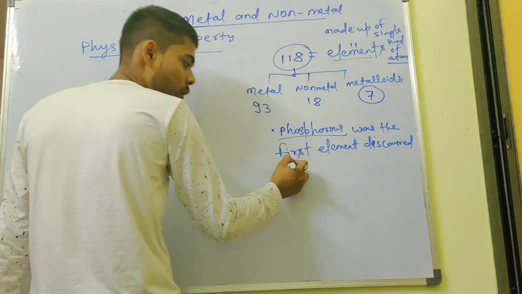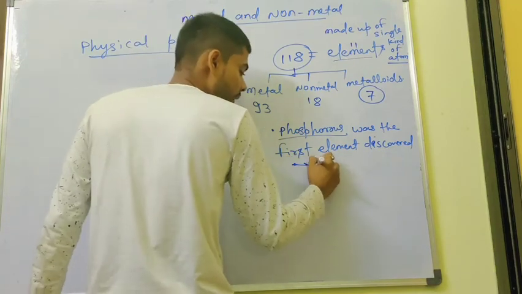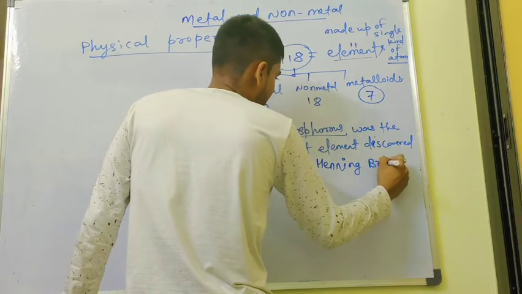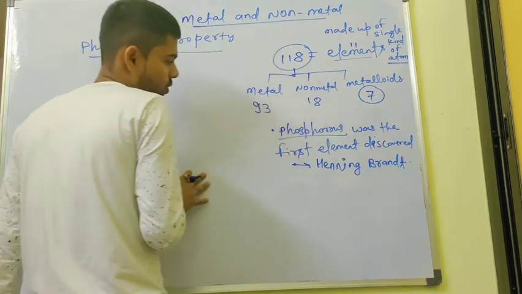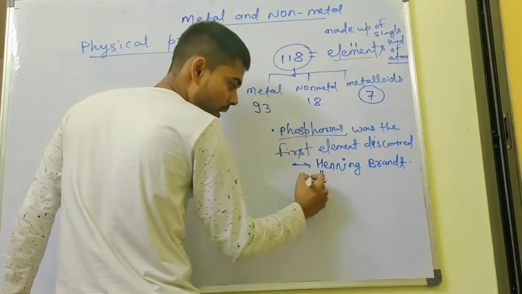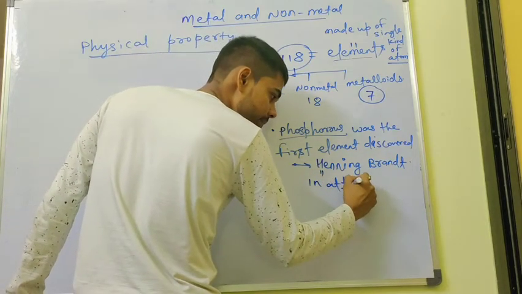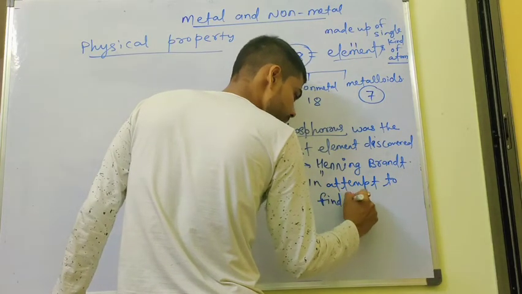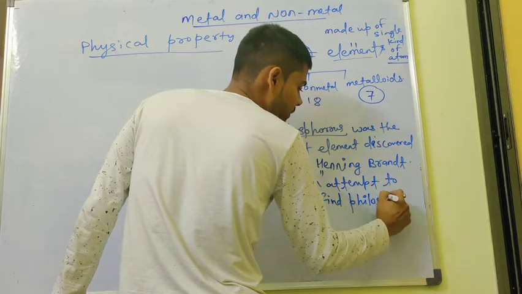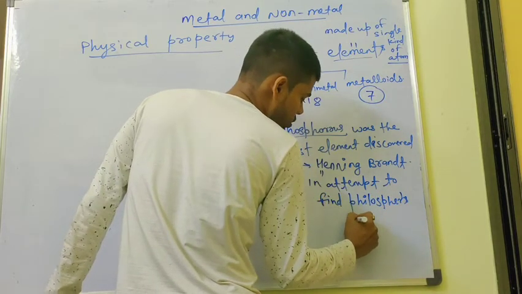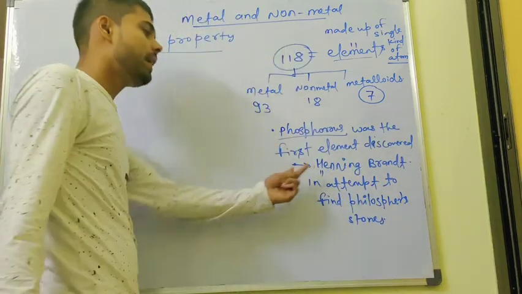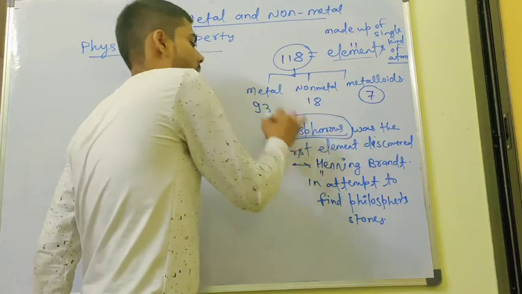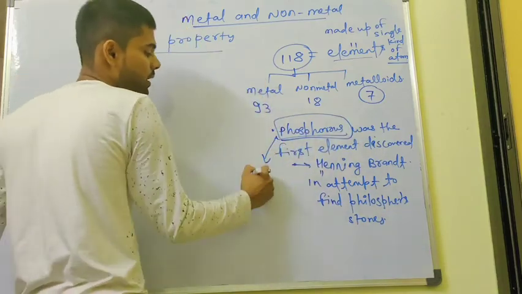Now who discovered it? It was discovered by Henning Brandt. Henning Brandt discovered phosphorus in an attempt to find the philosopher's stone. He went to find the philosopher's stone, but he discovered phosphorus. And phosphorus is a non-metal.